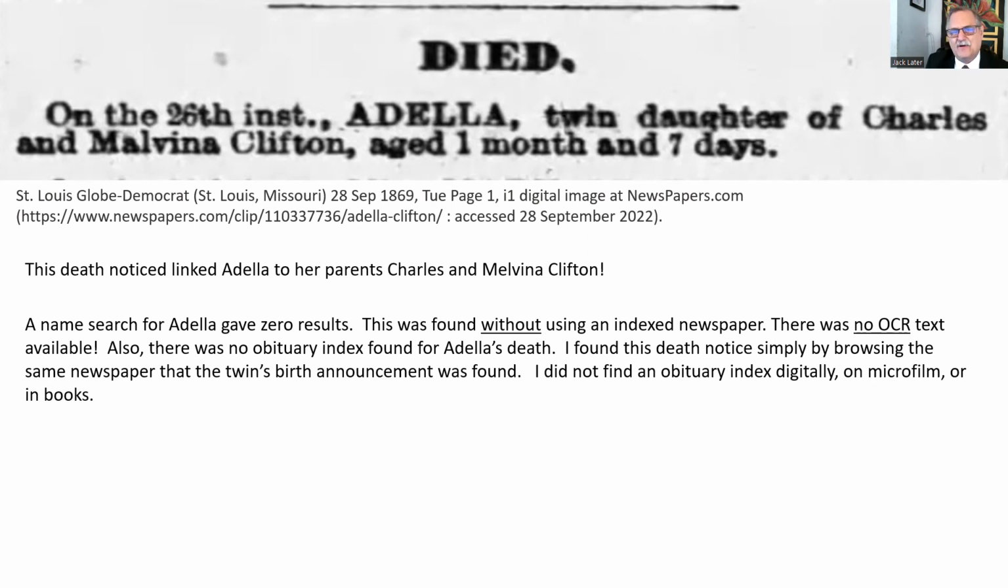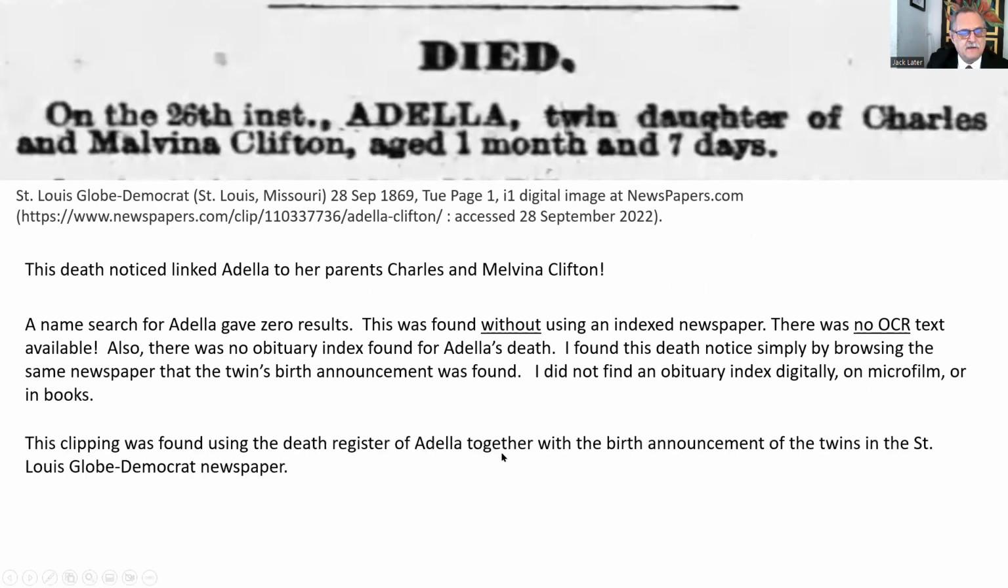I couldn't find it anywhere. If it exists, I don't know where it is. It may not exist. But I found her using the same newspaper of the previous twins' announcement. And if you type in Adela Clifton or Adela, you're not going to find her. But I found her using the browse feature.